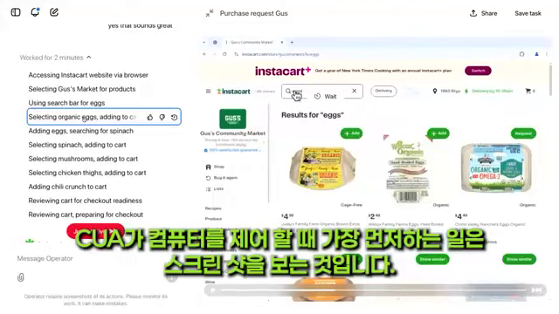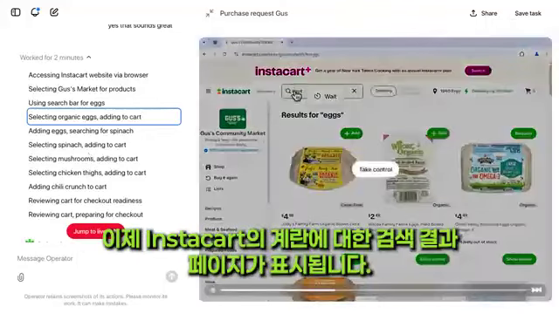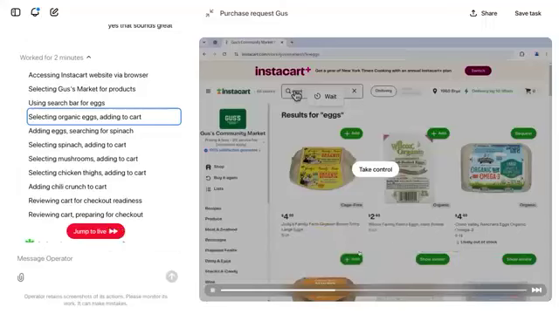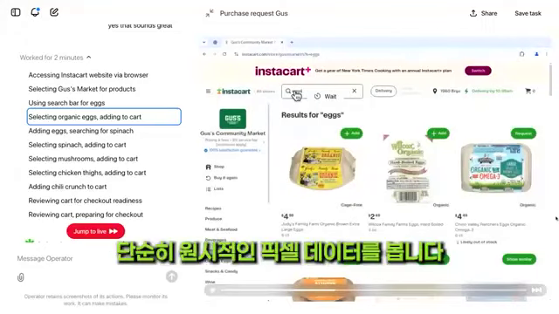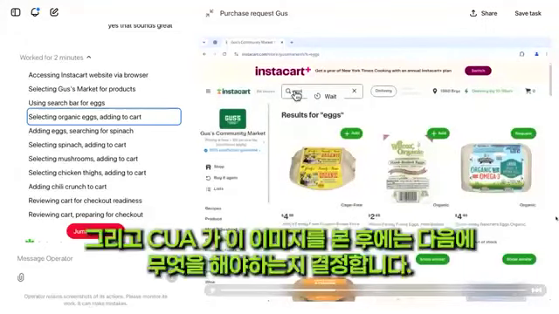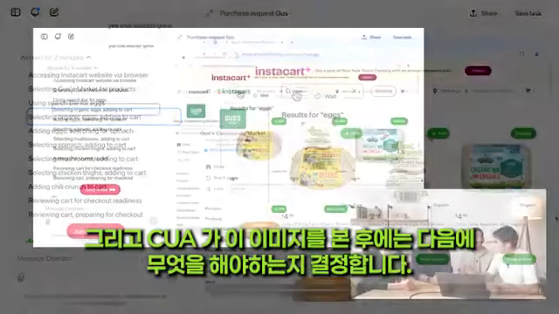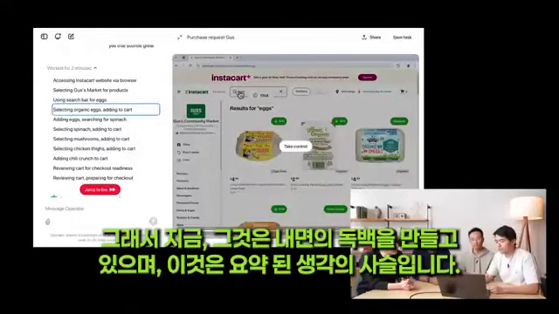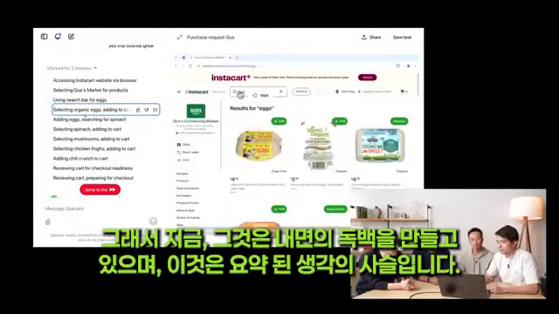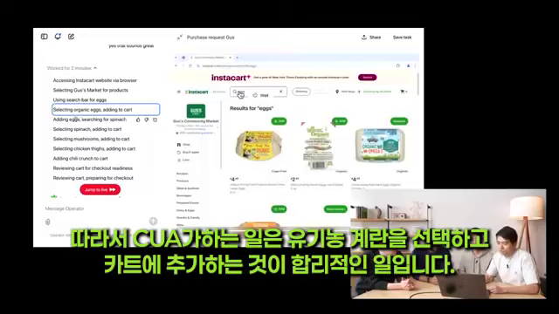The first thing that CUA does when it controls the computer is it looks at the screenshot. So now you're seeing maybe the search results page for eggs in Instacart. So CUA understands this. It's just seeing the raw pixels. And after CUA sees this image, it decides what to do next. So right now, it's making some inner monologues, and this is the summarized chain of thought. So what CUA is doing is, according to it, it's selecting organic eggs and adding it to the cart, which is a reasonable thing to do.